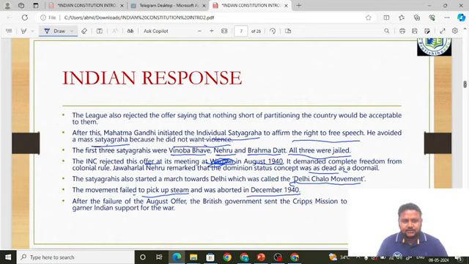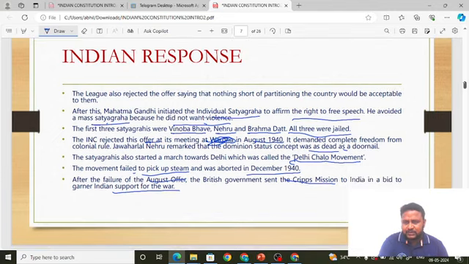After the failure of the August offer, the British sent the Cripps mission to India in a bid to garner support for the war. That is, when the August offer was totally rejected by the Muslim League and also the Indian National Congress, the British did not stop there. They sent another mission, the Cripps mission, so that they could gain Indian support in the Second World War. So what is the Cripps mission all about? Friends, we are going to learn now. Please pay attention, friends.